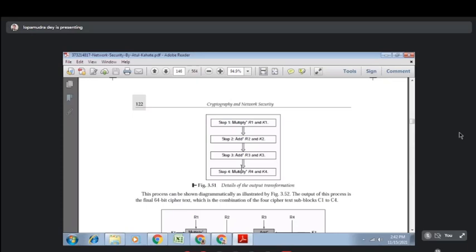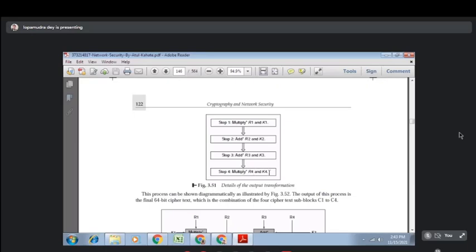Again, in output transformation, you have to perform the operation: multiply R1 with K49, then add R2 with K50, then add R3 with K51, and multiply R4 with K52.